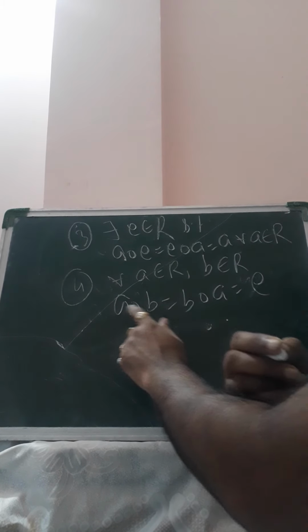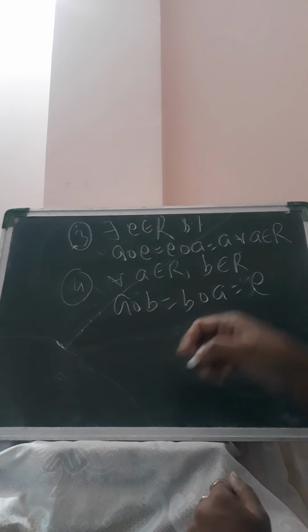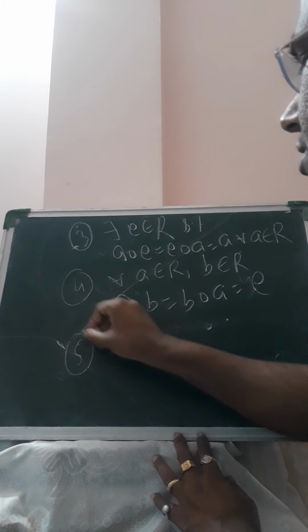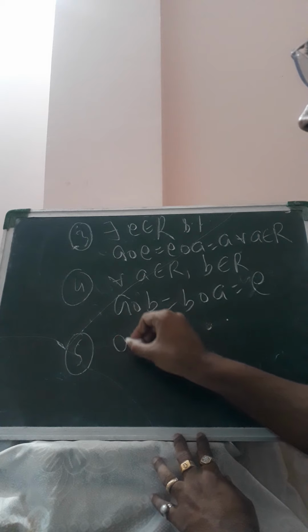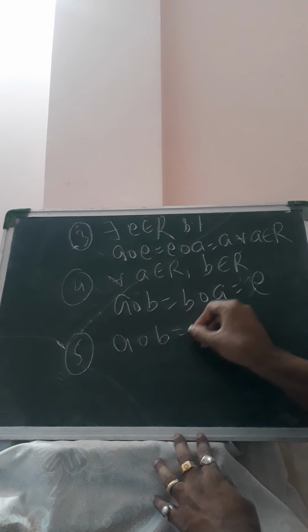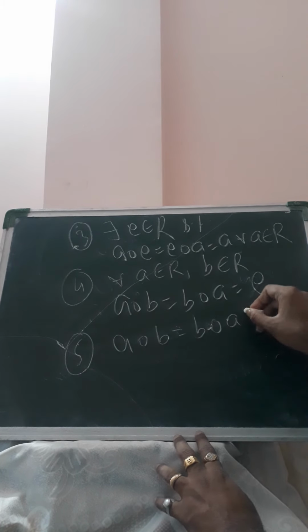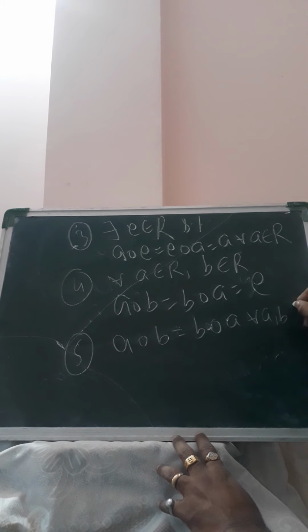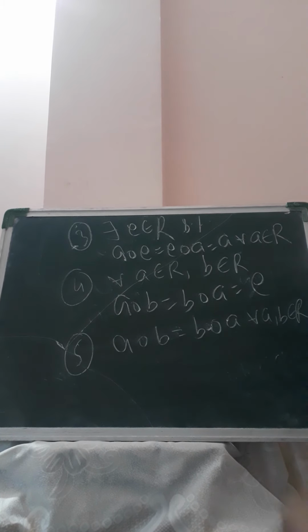So b is the inverse of a with respect to the operation ∘. And the fifth one is commutative property: a ∘ b equals b ∘ a for all a, b belonging to R. So with respect to the first operation, R should be an abelian group.